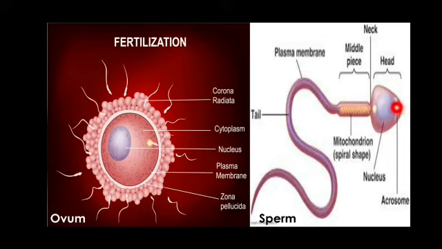So these are our corona radiata. You can see these are the sperms. These are trying to enter inside this egg cytoplasm, but only one is able to reach.